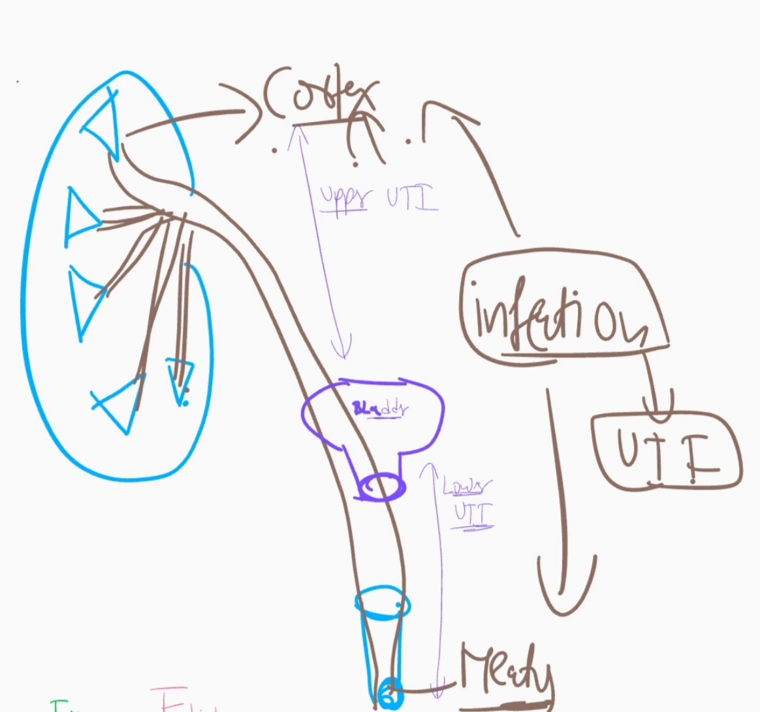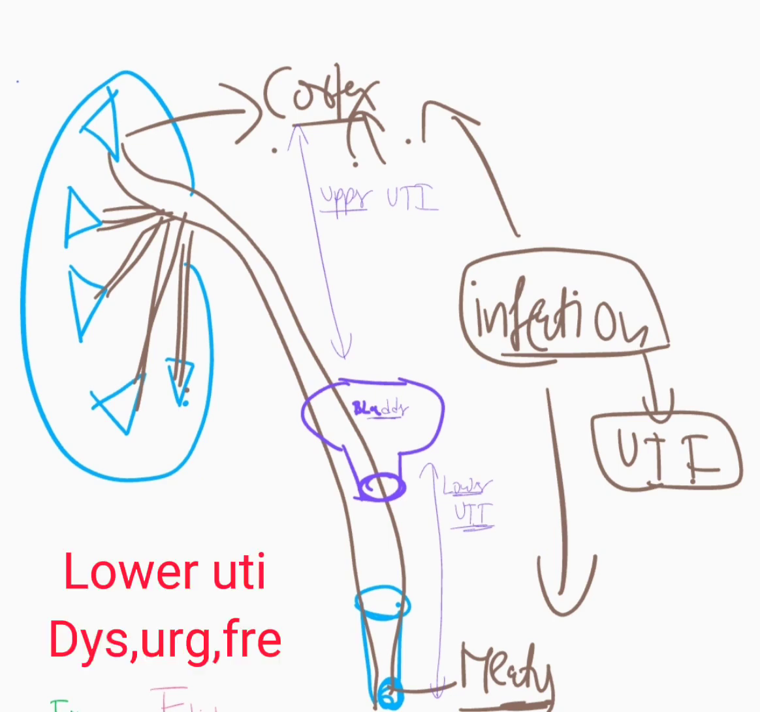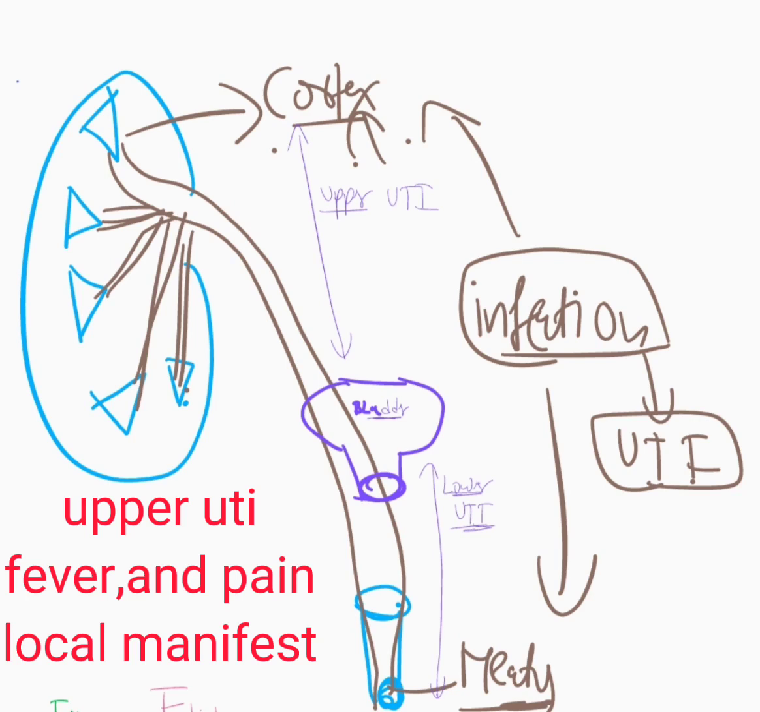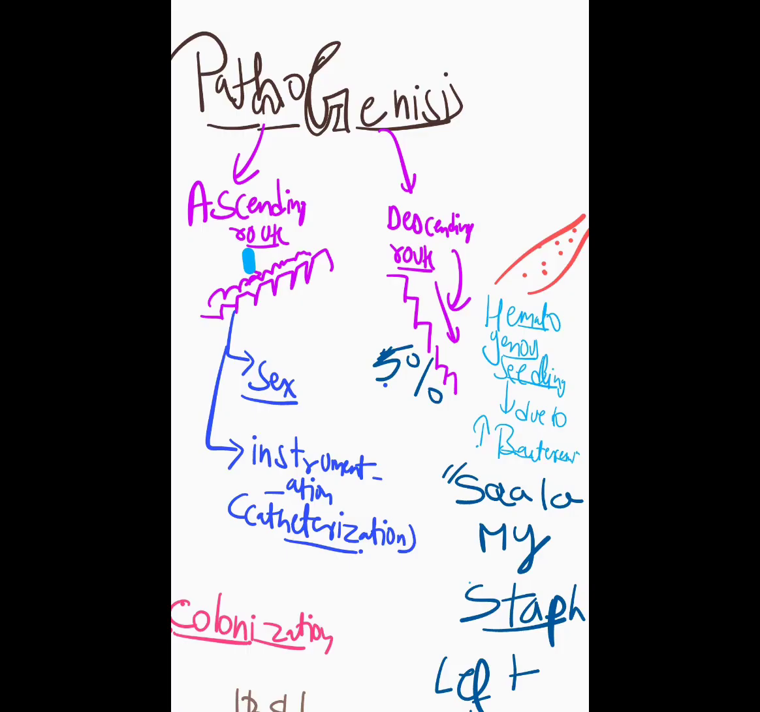Now, let's talk about the difference between lower UTI and upper UTI. In lower UTI, the structures involved are the urethra and the bladder, whereas in upper UTI it's mainly the kidney and the ureter. The symptoms of lower UTI are dysuria, urgency, and frequency, whereas upper UTI has abdominal pain, fever, and local manifestations such as perinephric abscess, which will be explained later. Then you have the route of spread.